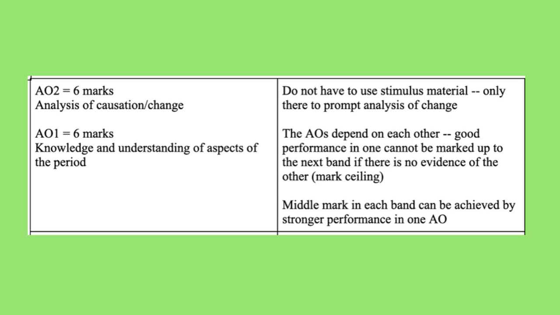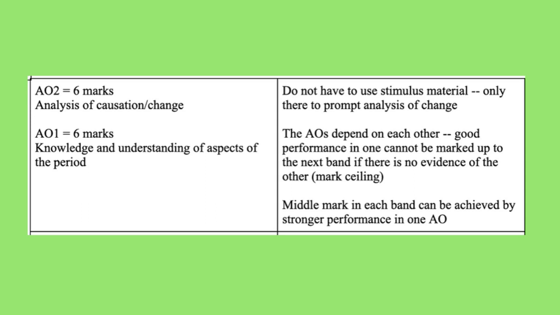It's also worth noting that the AOs depend on each other. That means that if you do really well in one of them, but you haven't included anything from the other one, so for example, you've got loads of knowledge in there, but you haven't actually analysed the change, then unfortunately you hit what's called a mark ceiling, so you can't actually progress into the higher bands for this question. So it's really important that you're analysing the causation and change, and you're using your own knowledge to do that,